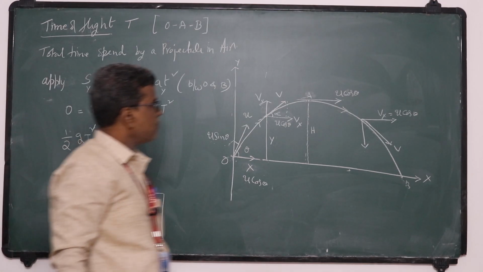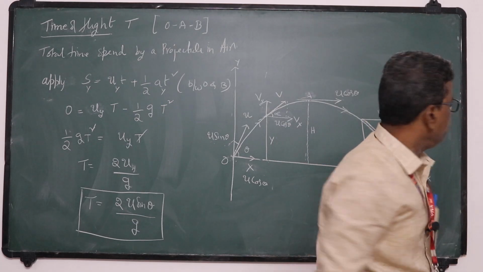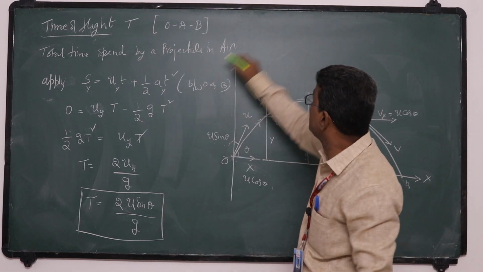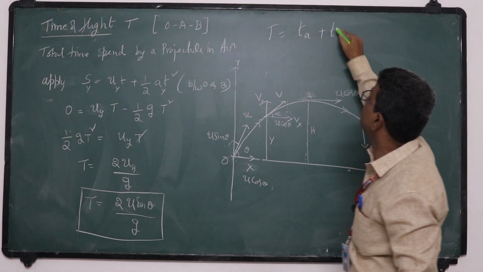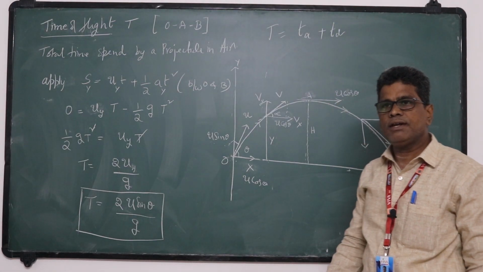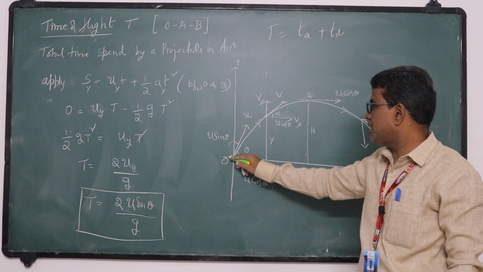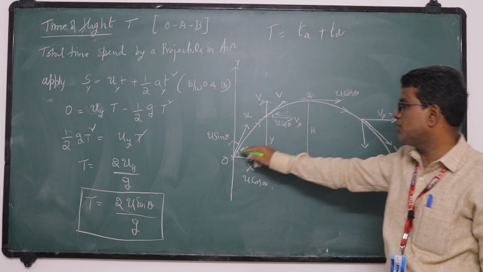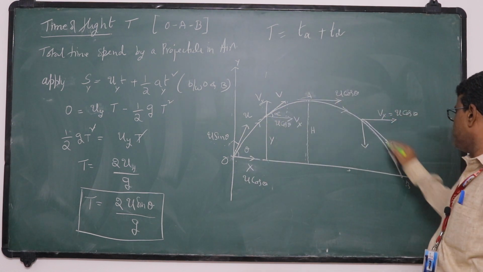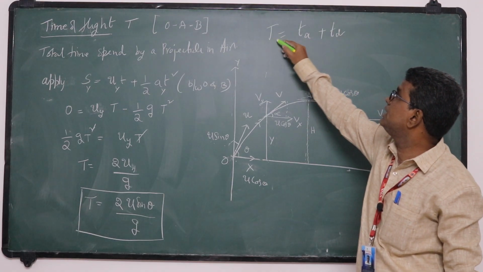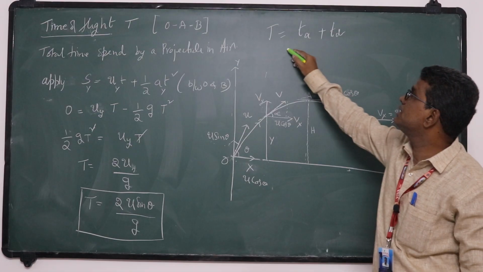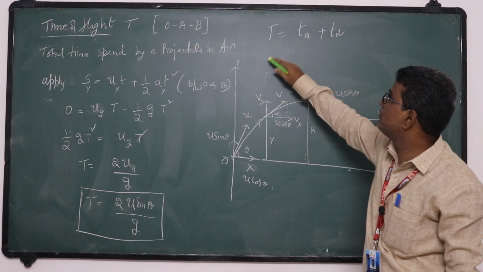Okay. So this time of flight we can also write as time of ascent plus time of descent. If the air resistance is neglected, the time of ascent, going from O to A, is equal to A to B. So we can also prove that T is equal to TA plus TD. Both are the same here.